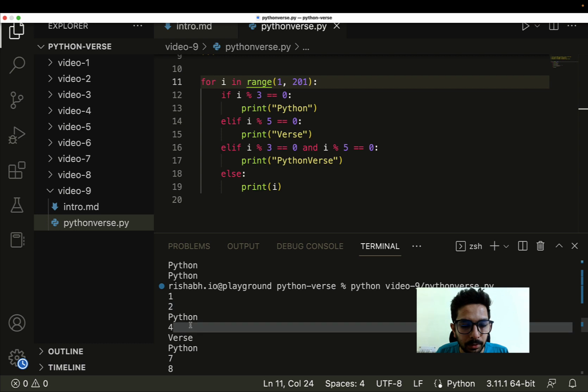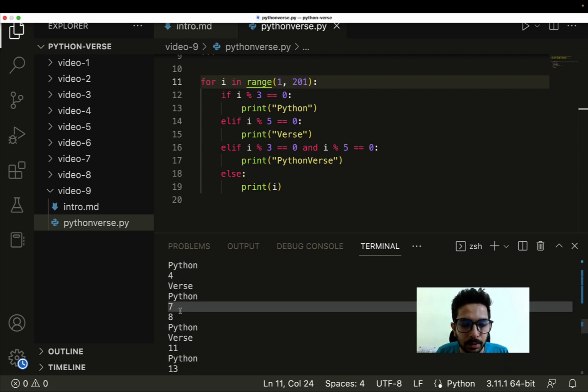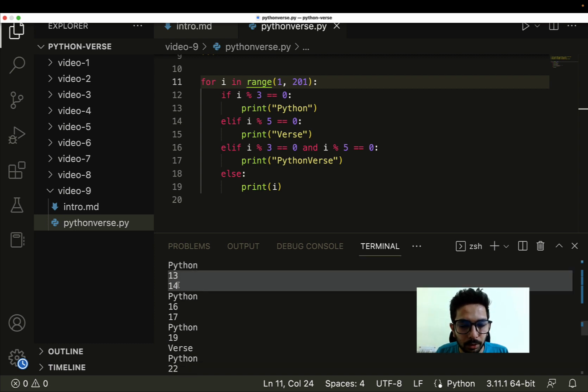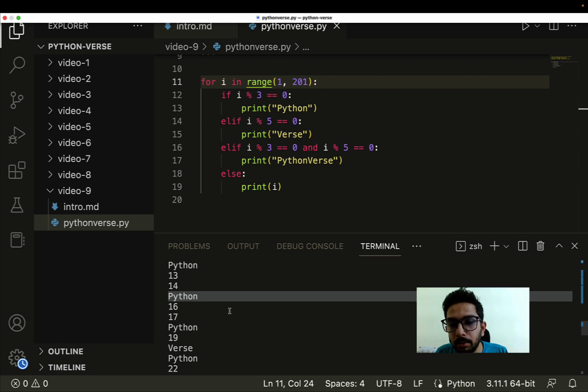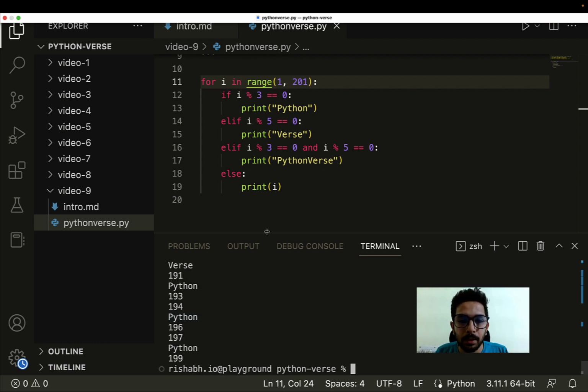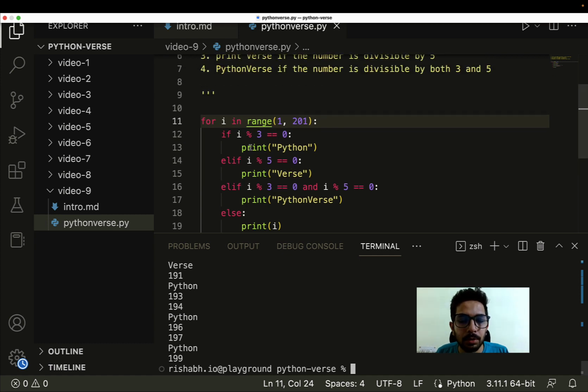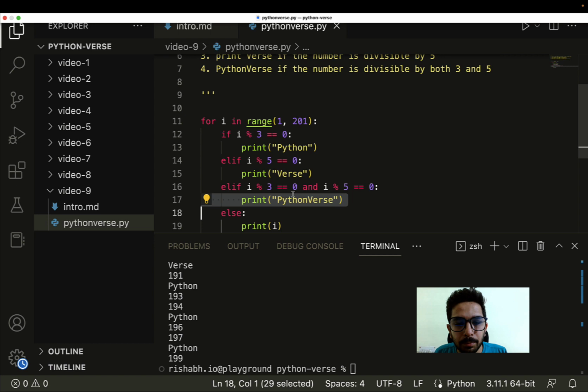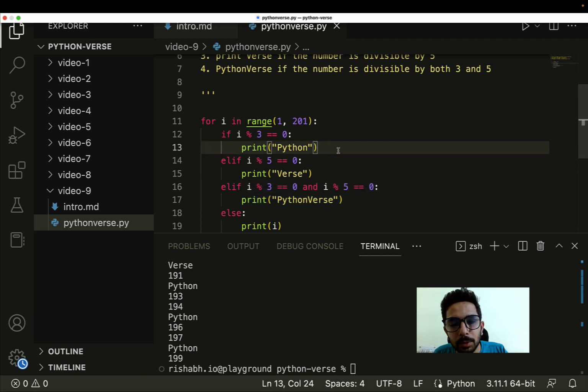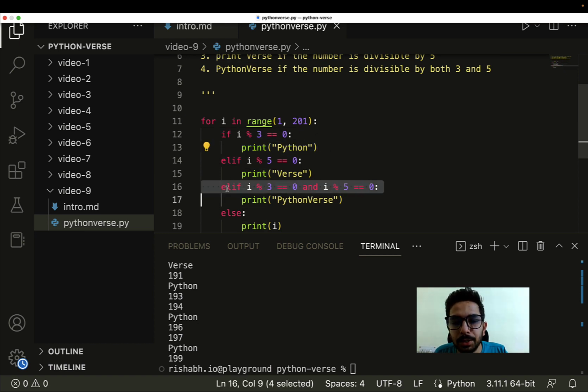So 1, 2, then Python, 4, then verse, 6 is Python, 7, 8, 9 is Python, 10 verse is fine, 11, 12 Python is fine, 13, 14. For 15 we were anticipating Python verse, but what we saw is Python. Now this is where the interesting part comes. Whenever there is a number which is divisible by both 3 and 5, why exactly are we never reaching Python verse? Because the number is divisible by both 3 and 5. Whenever the code comes to line number 12, this condition becomes true, which means if i%3 equals 0 and it prints Python, it never reaches this condition.